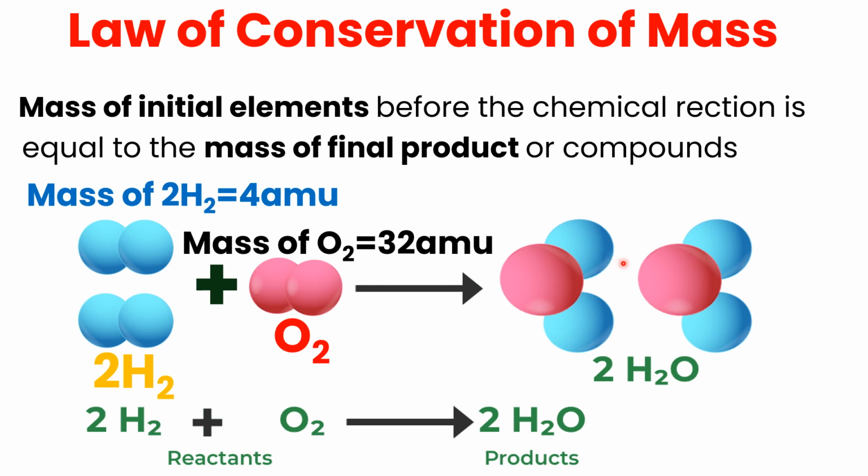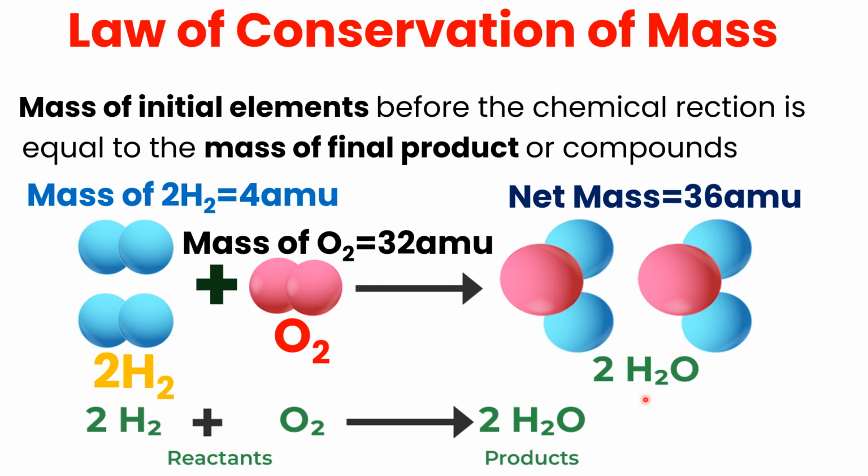Since you know that we have two water molecules, and that a hydrogen atom has one atomic mass, the two hydrogen atoms will have 4 atomic mass, and similarly oxygen has 16 atomic mass, so the two oxygen atoms will have 32 atomic mass.